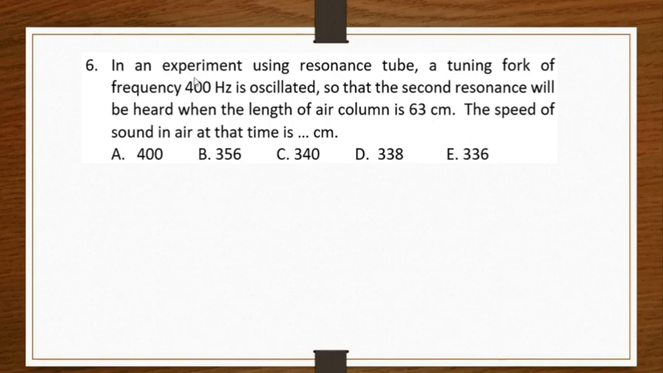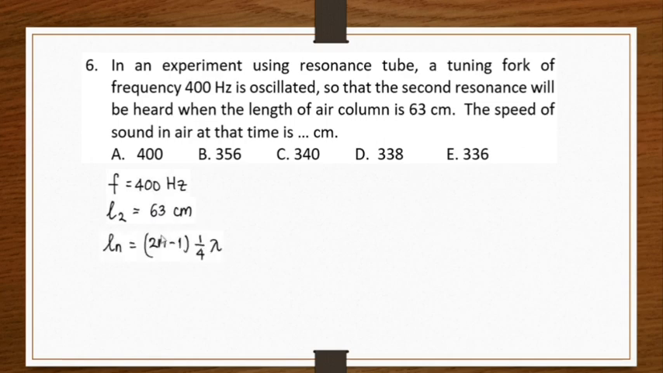Number 6, in an experiment using a resonance tube, a tuning fork of frequency 400 Hertz is oscillated, so that the second resonance will be heard when the length of the air column is 63 centimeters, that is L2. We want to find the speed of sound in air at that time.